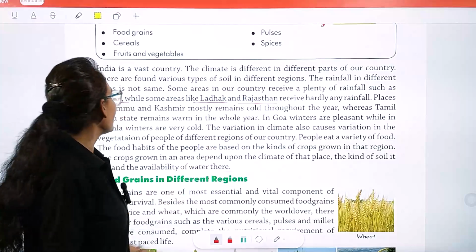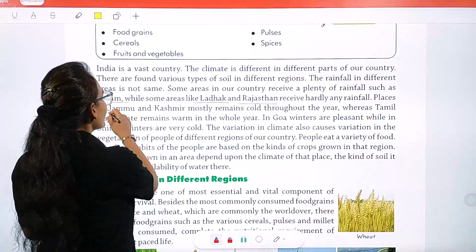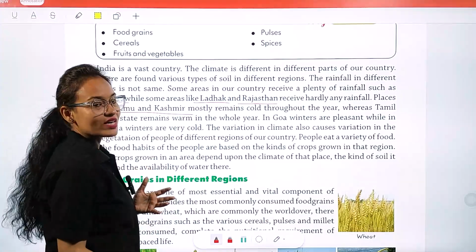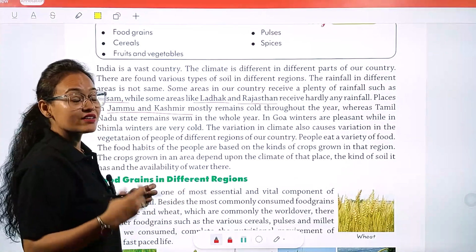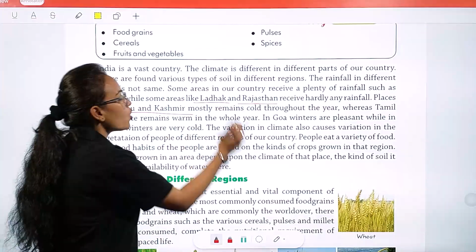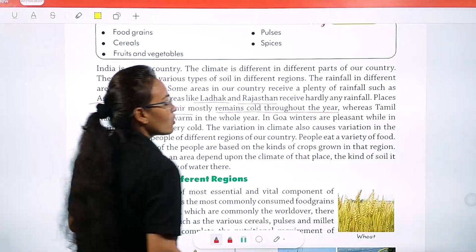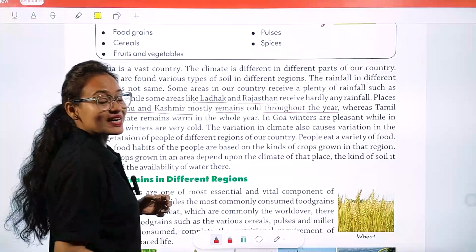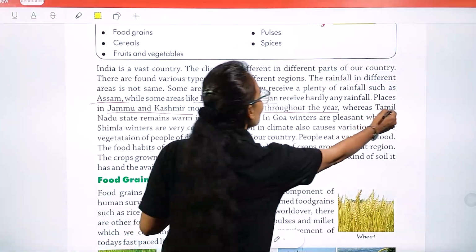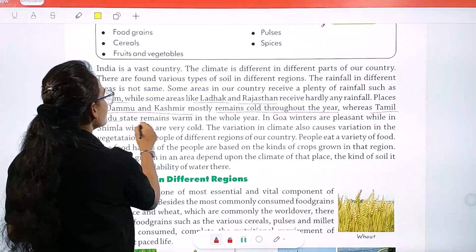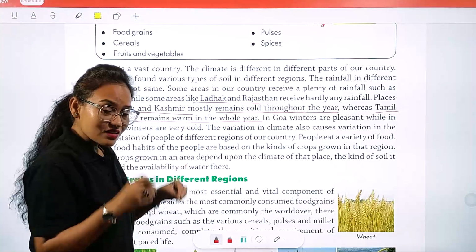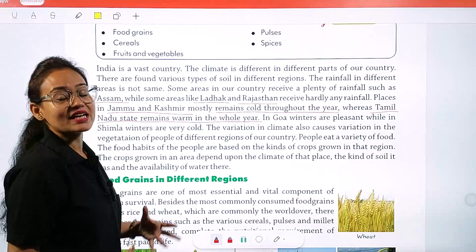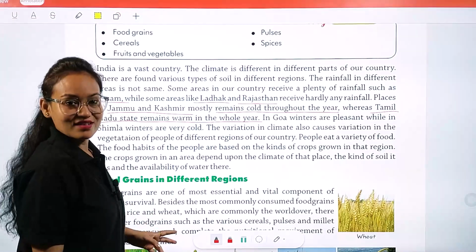The union territory of Jammu and Kashmir remains cold, meaning it experiences the winter season almost throughout the year. While on the other hand, the southern state of Tamil Nadu remains warm in the whole year. So Tamil Nadu, which is a South Indian state, remains warm throughout the year.